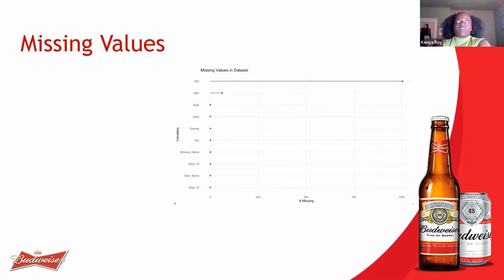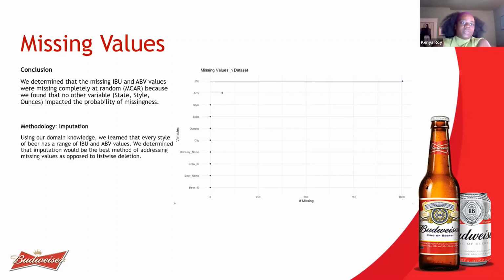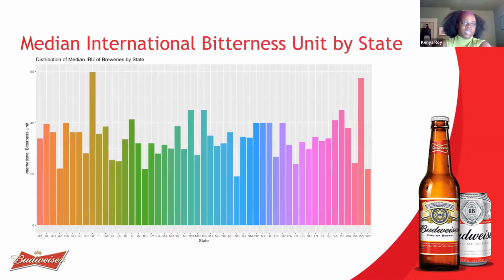We also found, looking in the data set, that there were some missing values in the ABV and IBU values. We found that they were missing completely at random because there are no other variables impacting the probability of missing. Using our domain knowledge, we learned that every style of beer has a range of IBU and ABV values, and we determined that imputation would be our best method of addressing those missing values as opposed to a list-wise solution. So we used the mean IBU values and mean ABV values by beer style and imputed those missing values.